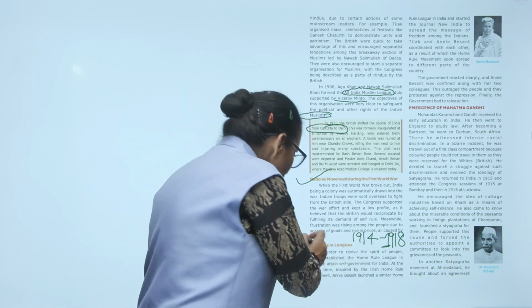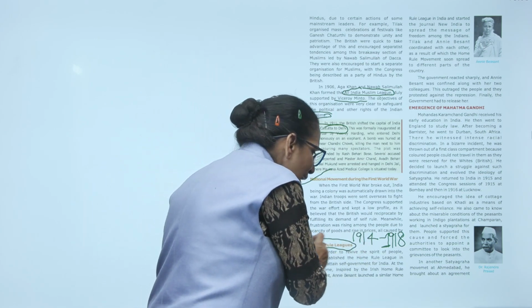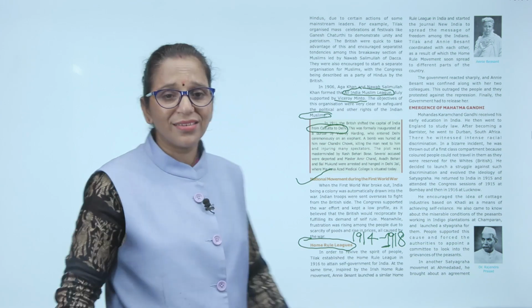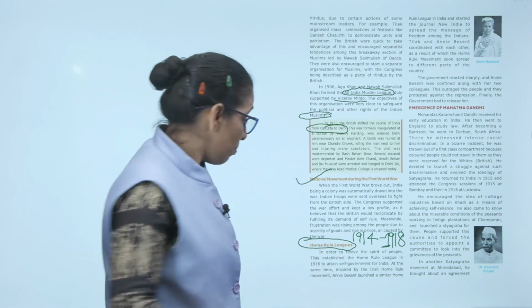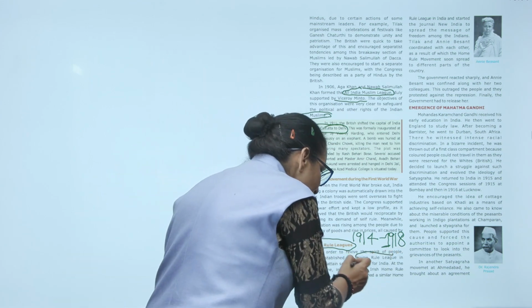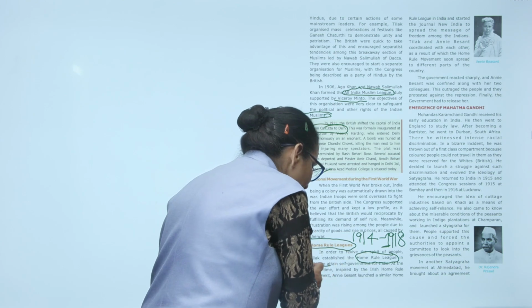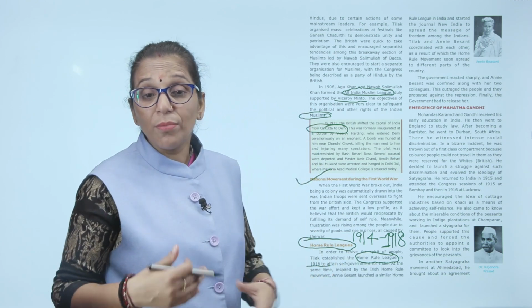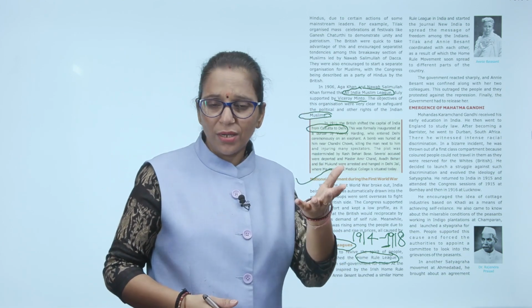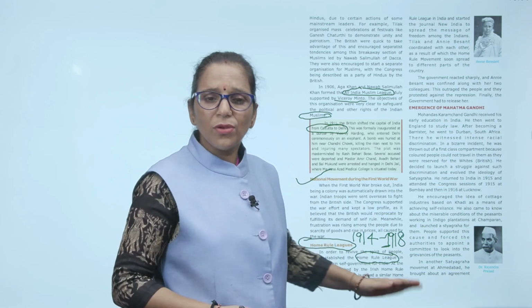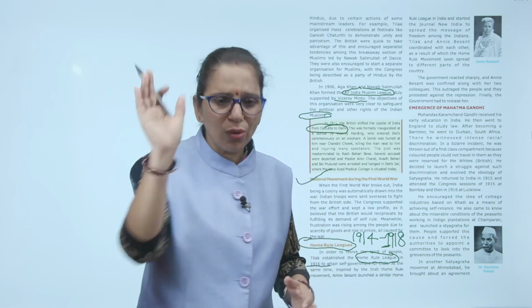Now what happened? The Home Rule League came up. In order to revive the spirit of the people, Bal Gangadhar Tilak established the Home Rule League in 1916 to attain self-government for India. He had a clear vision that India would now rule itself. We do not need any ruler.